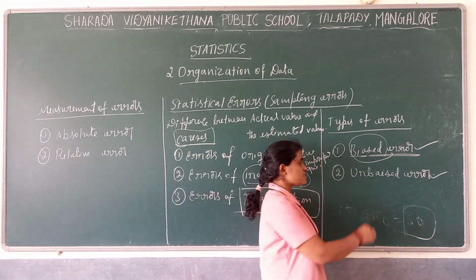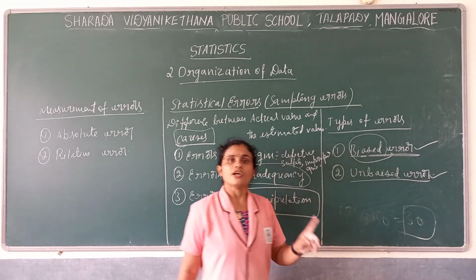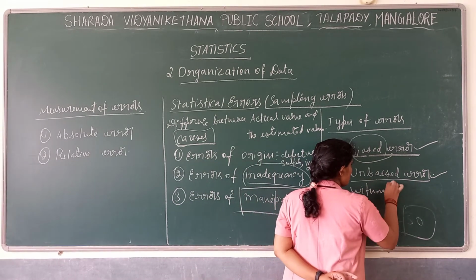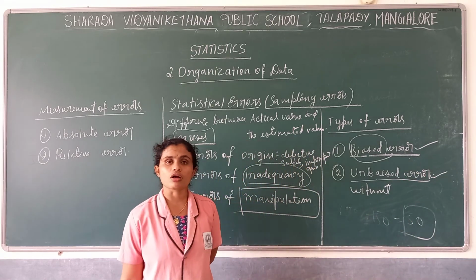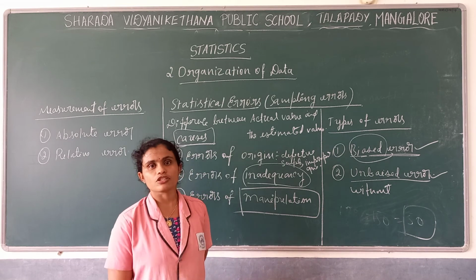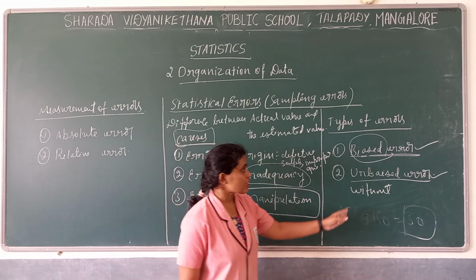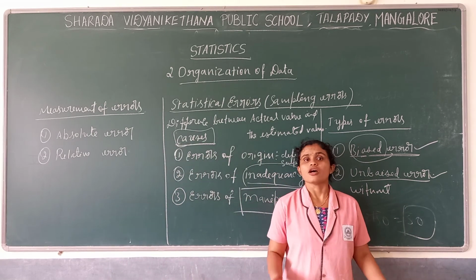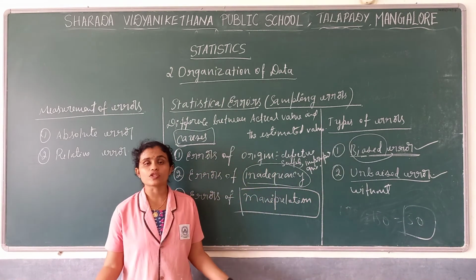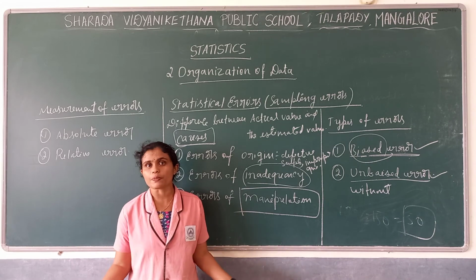Now what is unbiased error? It is the error which occurs without the notice of the investigator, or without the presence of the investigator. That error we call unbiased error, which we cannot control. Why can we not control it? Because it occurs without the notice of the investigator. He will not be present there.